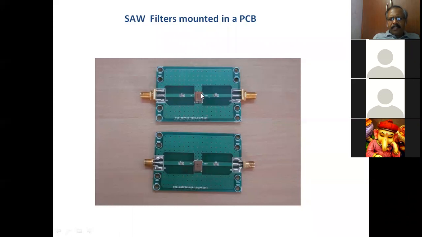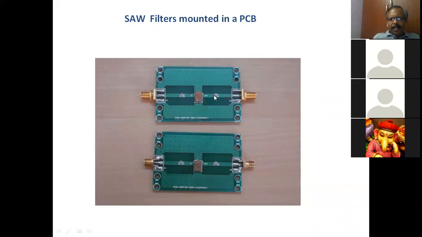It is not just a filter operating at 940 megahertz, close to 1 gigahertz. When such a filter component is fixed in a board, you need to maintain the characteristic impedance in the input port as well as the output port, and you should also have a uniform transmission line.